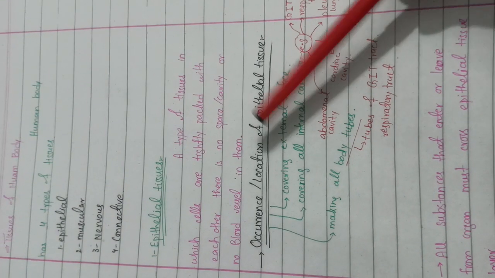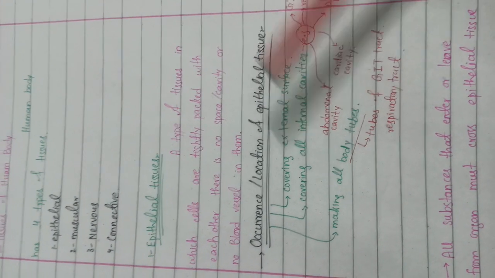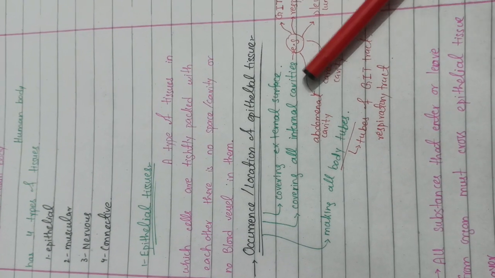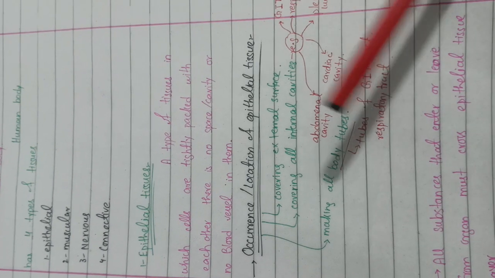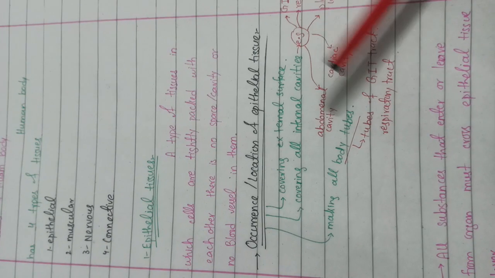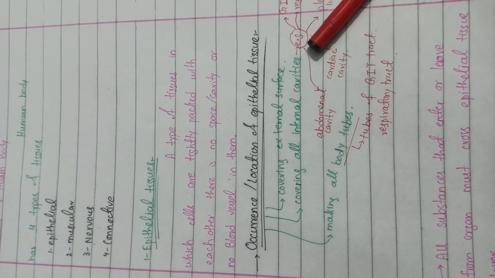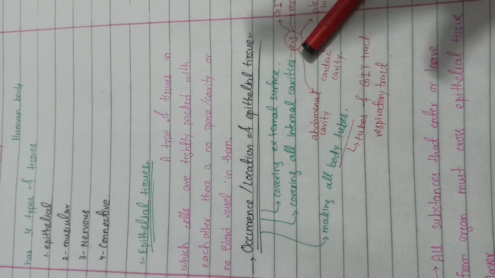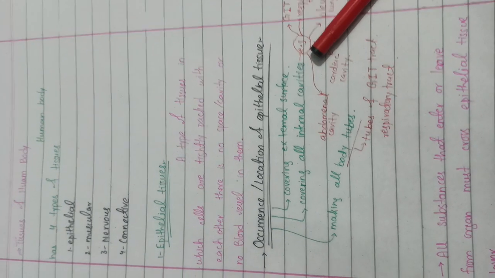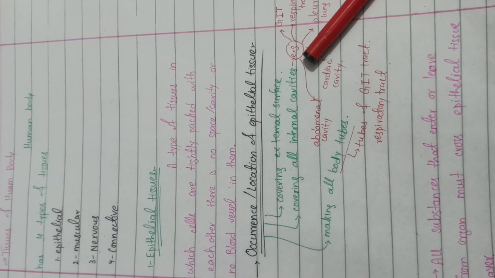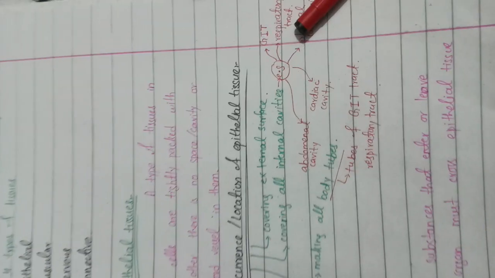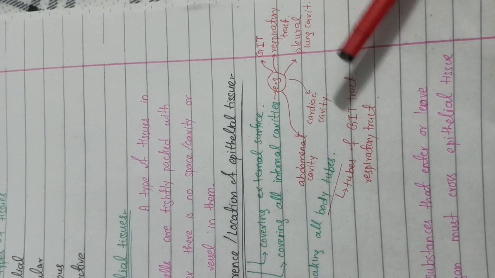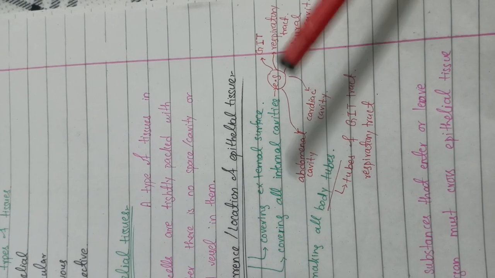Then we have to discuss its occurrence and its location, that is, where these epithelial tissues are present. Actually, epithelial tissue is very important because it is extended in all the systems present in our body. We can't say that epithelial tissue is only over our skin. No, epithelial tissue is present on all our organs. For example, in the human body we have a lot of organ systems: the GIT tract system, the respiratory system, the cardiac system, the digestive system.